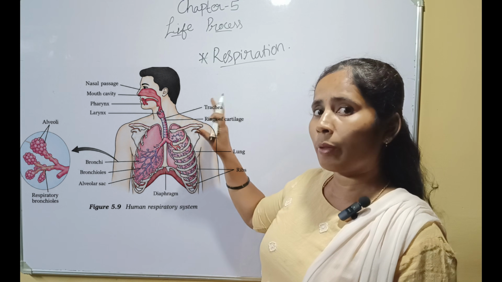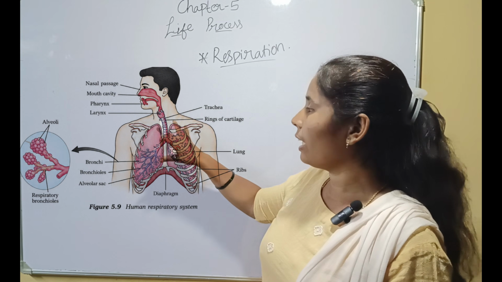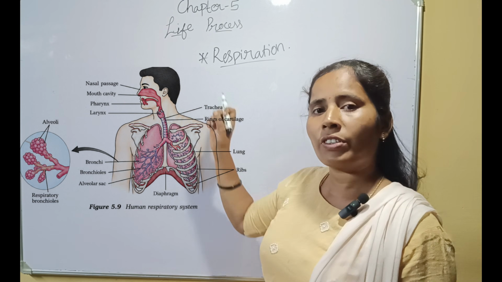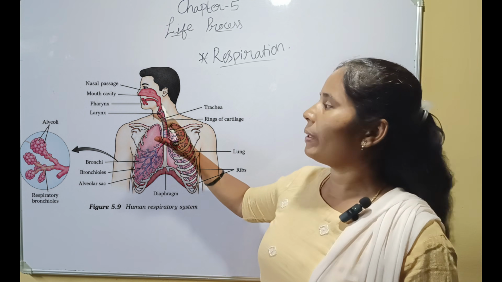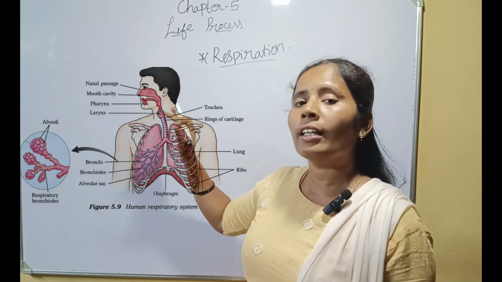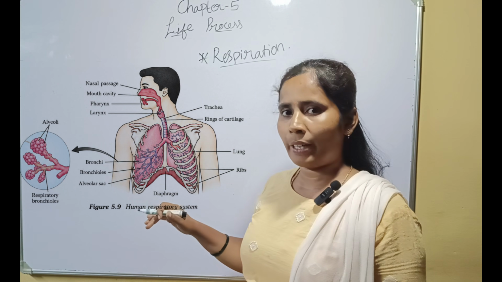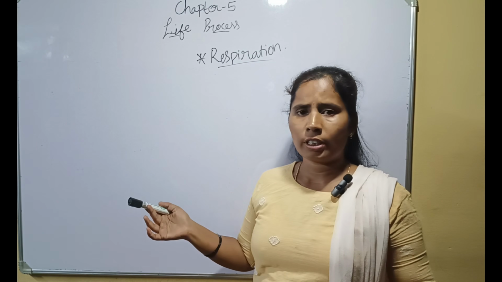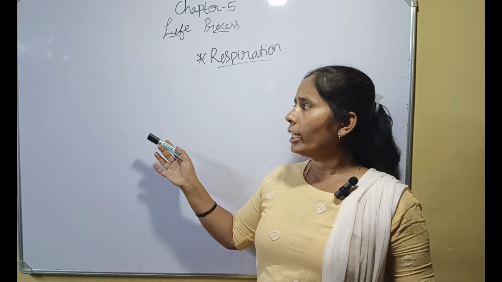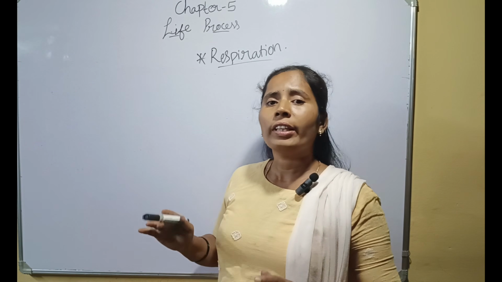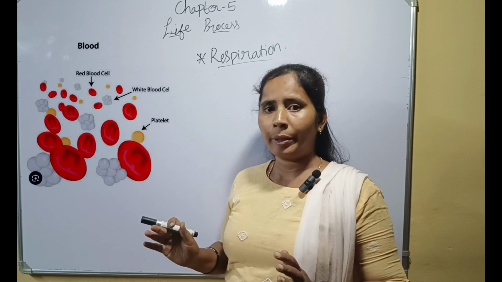Blood carries the carbon dioxide from all the parts of the body. Here it leaves the carbon dioxide in the alveoli and absorbs the oxygen. These capillaries are very thin so that the diffusion of oxygen and carbon dioxide takes place. When the body size of an organism is larger, it is very difficult for gas exchange to take place only through diffusion. So they need respiratory pigments.